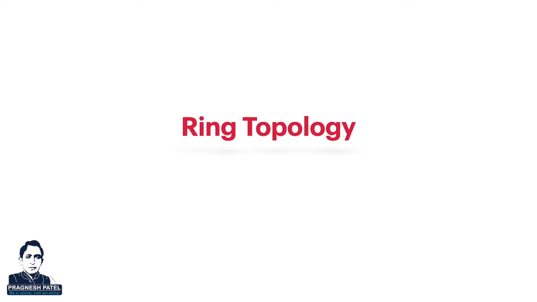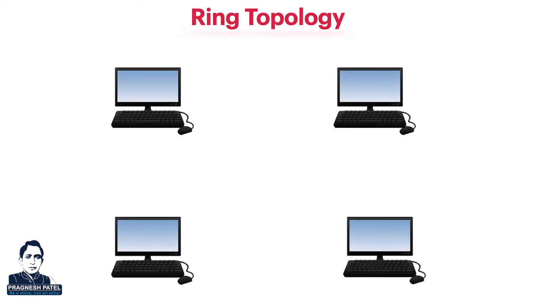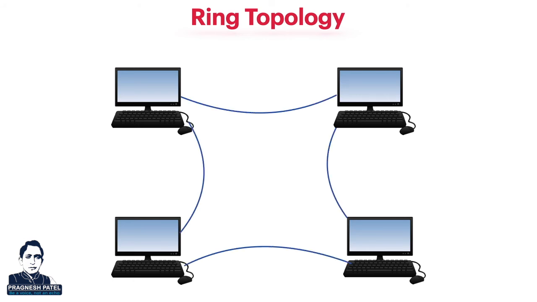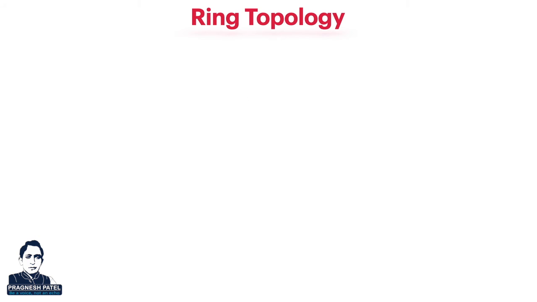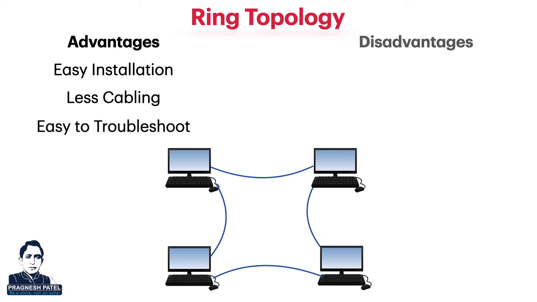Next is ring topology. In ring topology, each computer connects to two adjacent computers to form a ring. Data is transmitted from one computer to another in a circular fashion to reach its final destination. Advantages: easy installation and less cabling compared to mesh topology. Unidirectional data flow reduces the chance of data packet collisions. Easy to troubleshoot in ring topology.